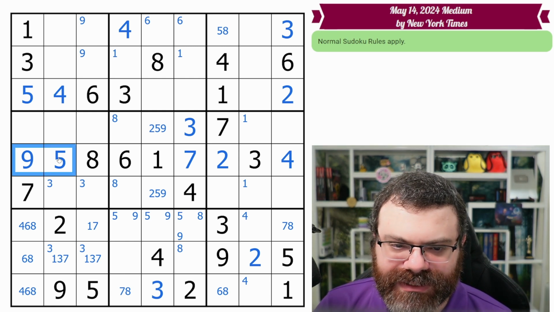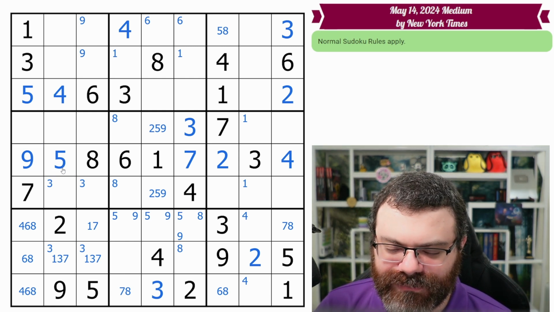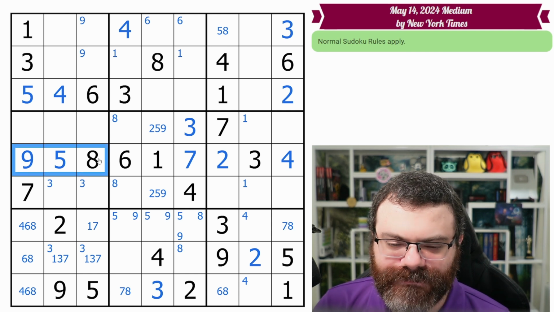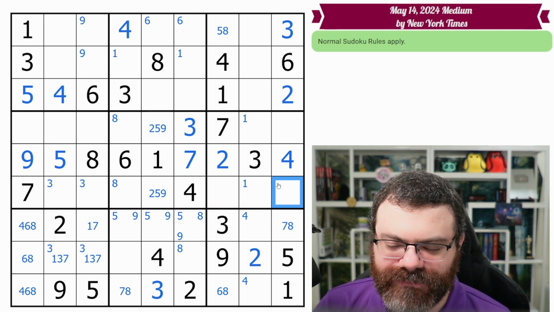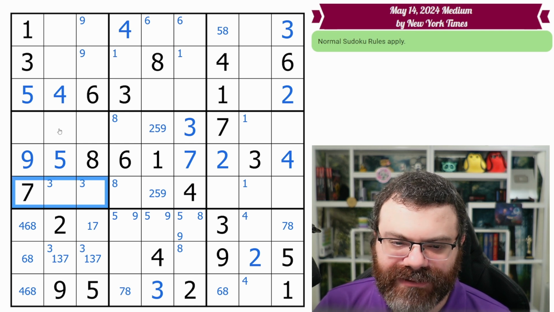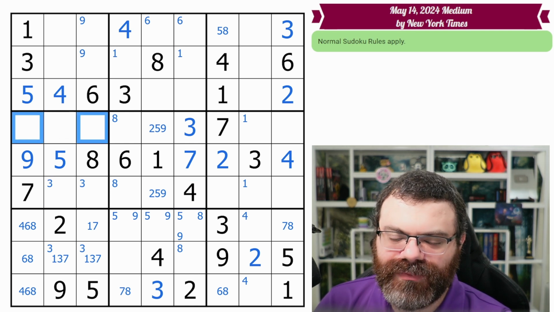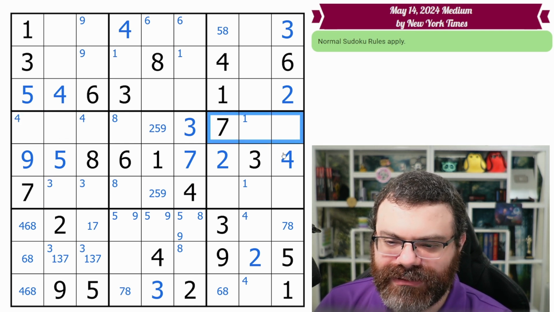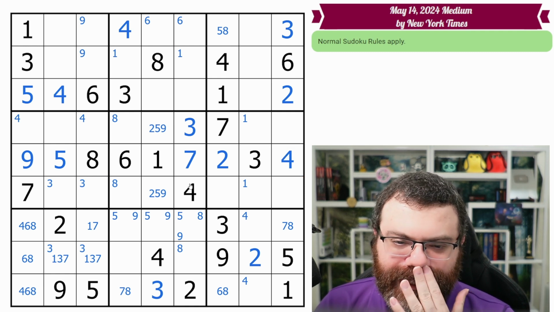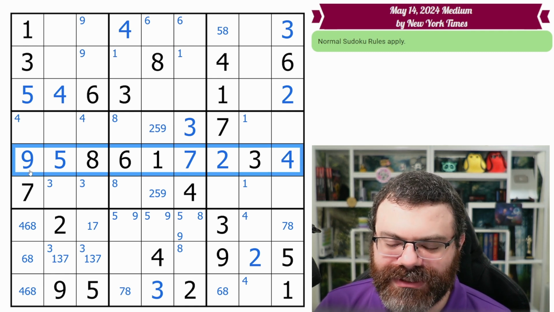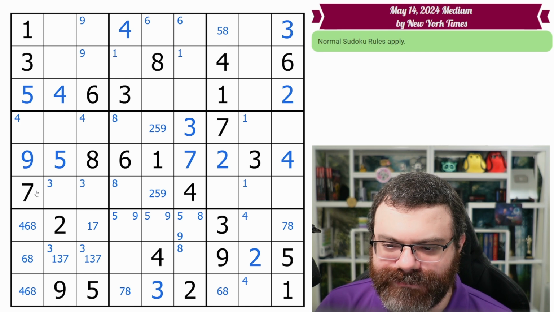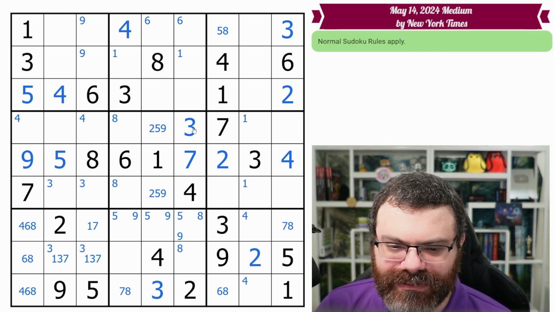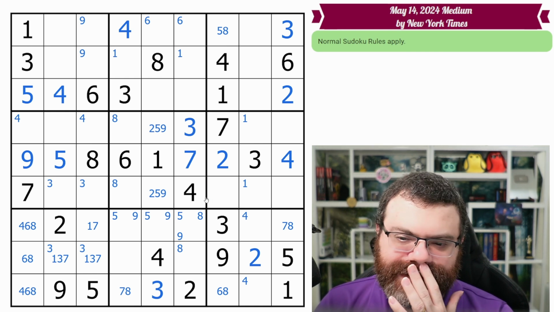Did we place anything else? The 9 and the 5 we kind of took care of. All these are filled now, so we kind of want to just look for anything in these rows that might be helpful. So this 4 looking in is helpful. This 4 looks down. Puts a 4 in one of these 2 cells, and that's going to point. Oh no, sorry, we already had both of these 4s. Right, we're not going to have to deal with pointing because this row is completely done. The 7 and the 3. The 3 we have marked. Okay, I don't think there's anything else to do there.